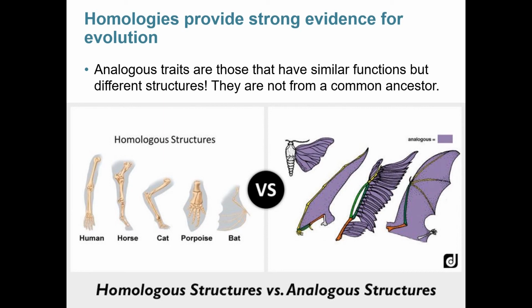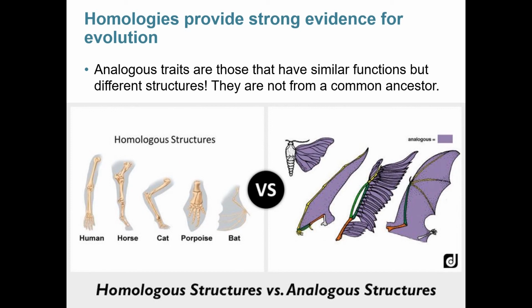These are structures that have similar placement and similar structure to each other. Analogous traits have similar functions but have completely different structures, and they tend not to come from common ancestors. So examples of homologous structures are things like the forelimb in all of these animals: humans, horses, cats, porpoises, and bats. They all use the same combination of bones and are regulated by the same Hox genes.